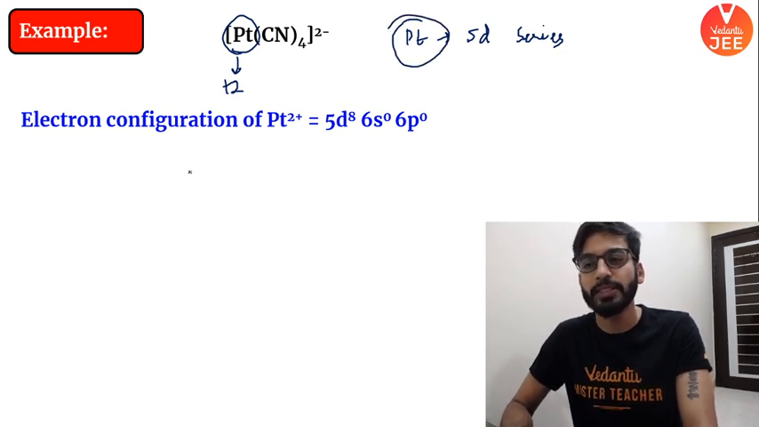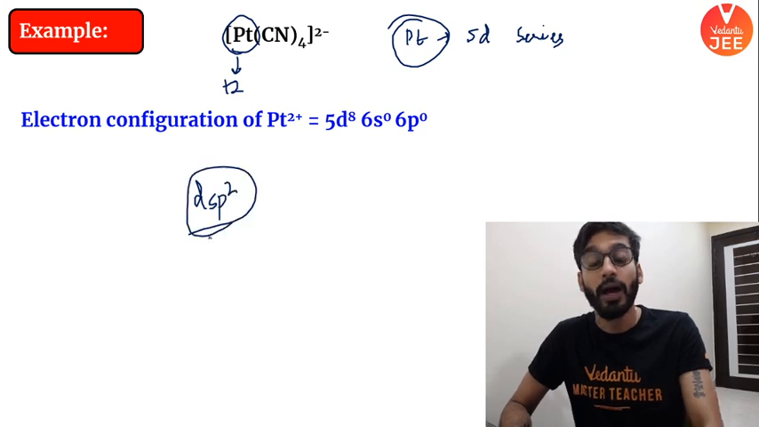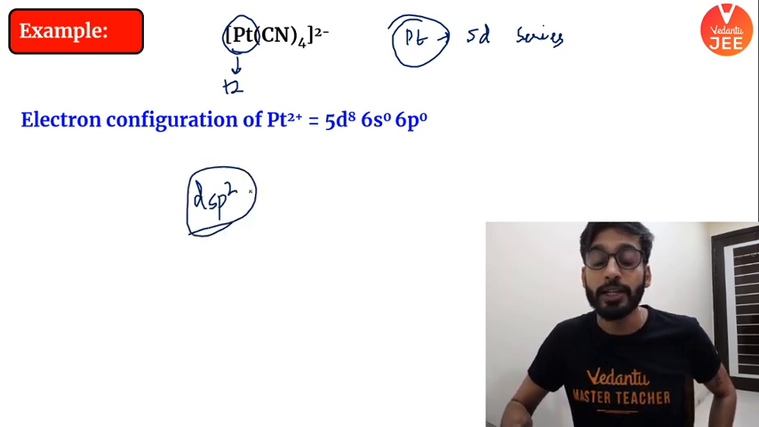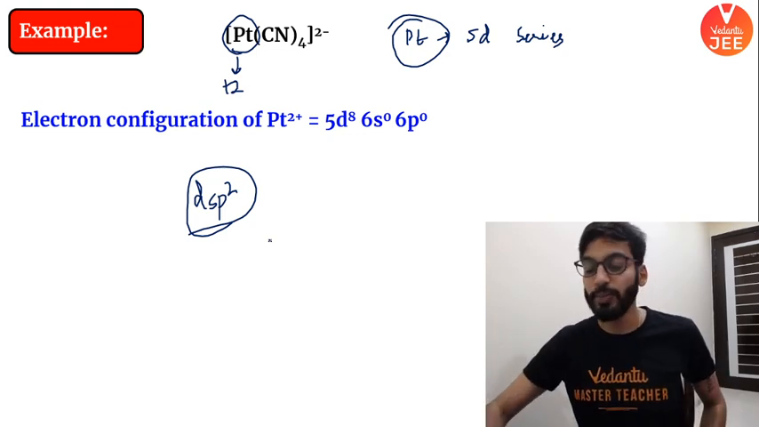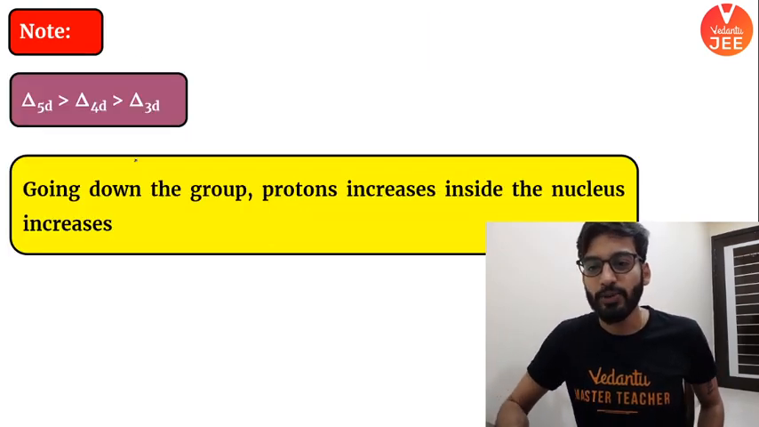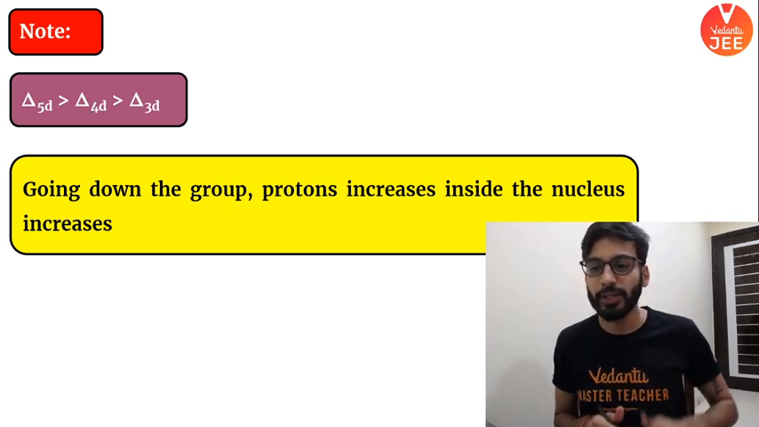Now what will happen, beta? Same story. Cyanide is a strong ligand. It will also be dsp2. And here the splitting cost is also massive. Let me give you a trick. Now please pay full attention. Whenever you have 5d, 4d series, now elements coming from 5d, 4d series, what happens there?